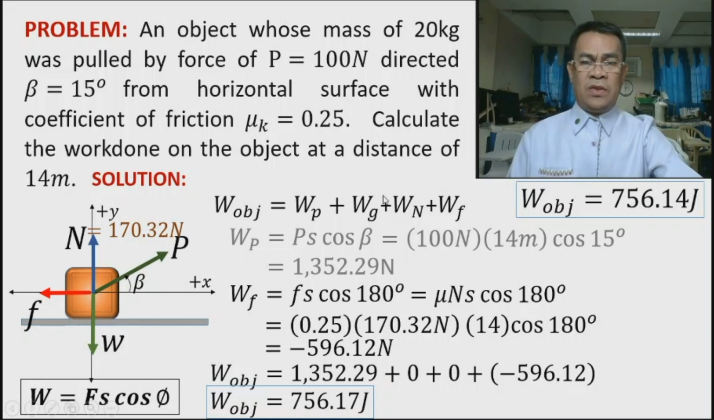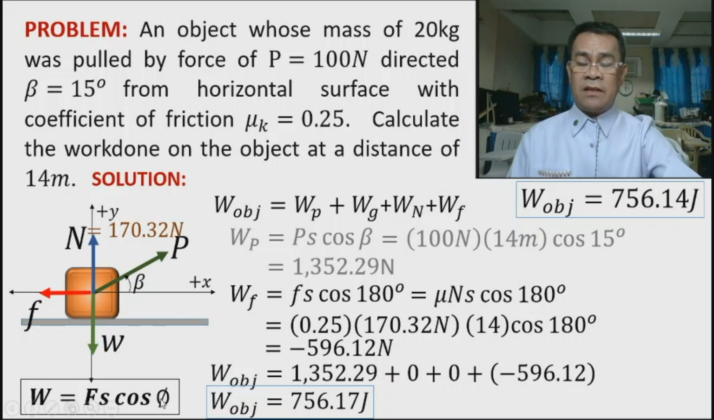Okay, recall our first method: all you need to do to find the work done by that object is to calculate the net external force. Net external force should be coming from the free body diagram, then multiply it directly with the displacement. The answer is the work done by the object. Another method is to identify all the forces on the object, then use this formula, then find the work done by each of the forces.